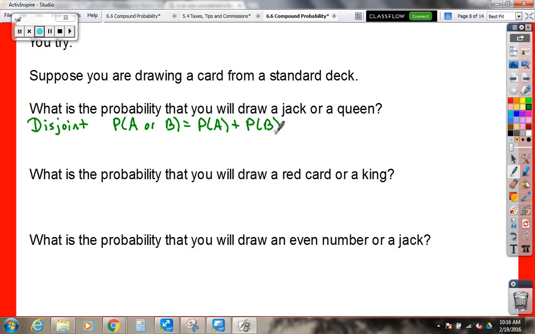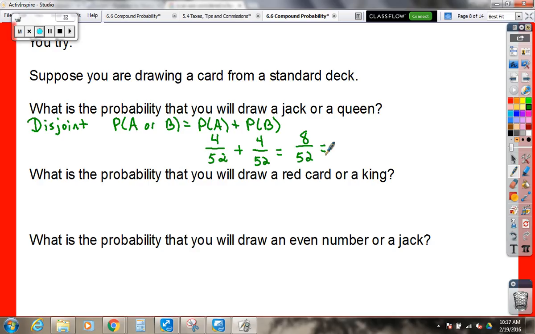What's the probability that you're gonna draw a jack? 4 out of 52, there's 52 cards. What's the probability that you're gonna draw a queen? How many queens are there? 4 out of 52 again. So we add those together: 8 out of 52. What does that reduce to?